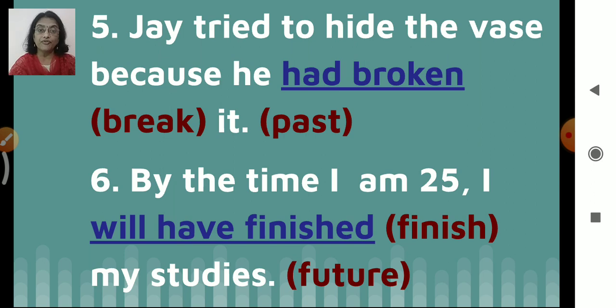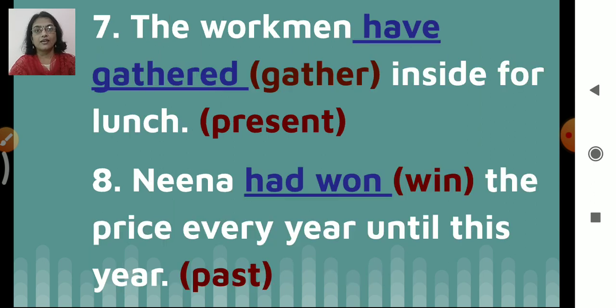Future perfect. So, will have finished. Okay. The workmen have gathered inside for lunch. Present perfect. So, have gathered. Nina had won the prize every year until this year.